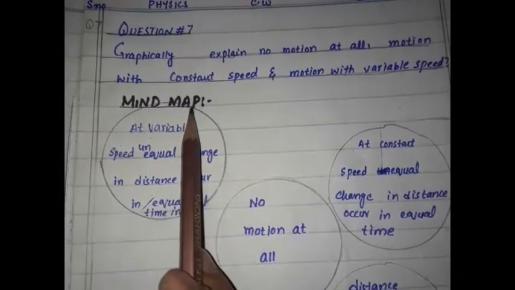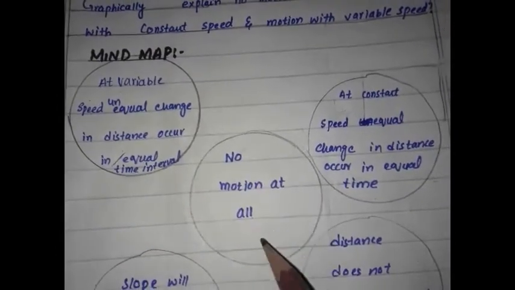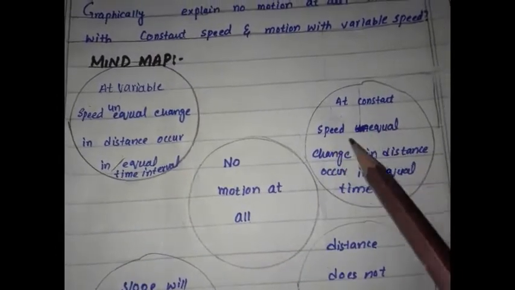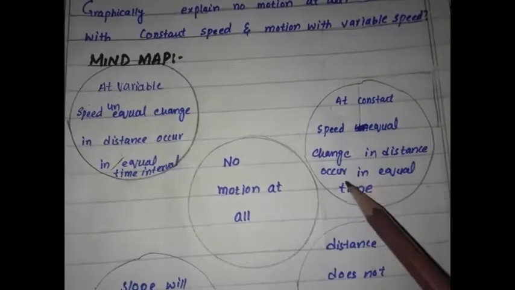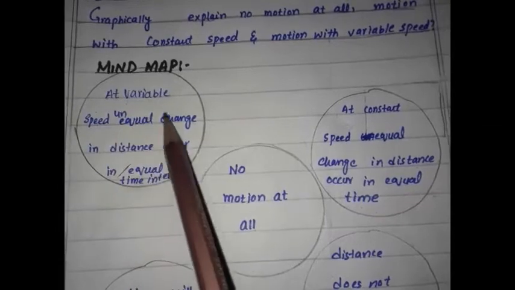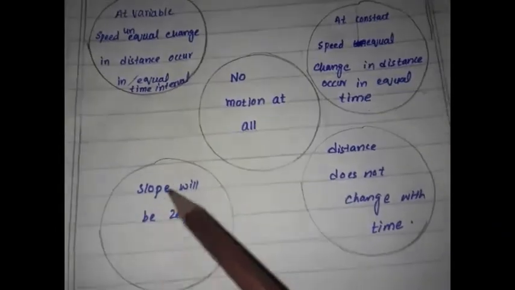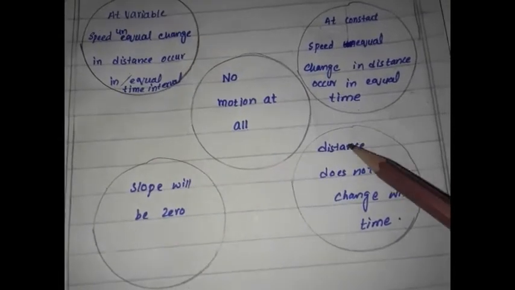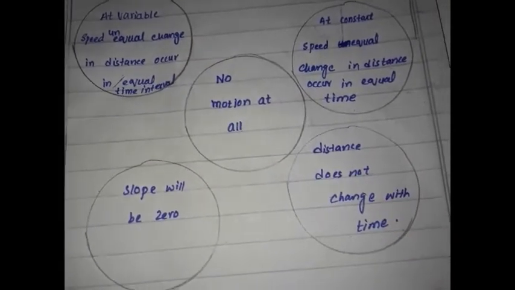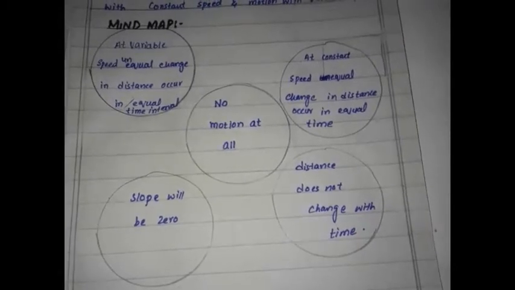Write down the heading of the mind map. The main point of the question is no motion at all. At constant speed, equal change in distance occur in equal time. At variable speed, the unequal change in distance occur in equal time interval. Slope will be 0 and distance does not change with time. This is the mind map for question number 7.